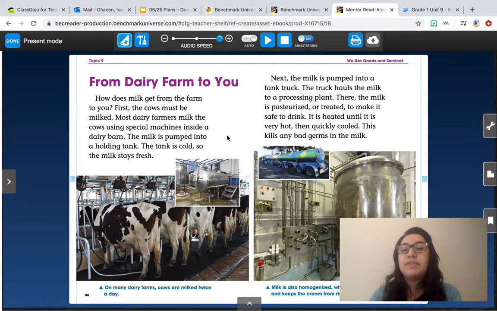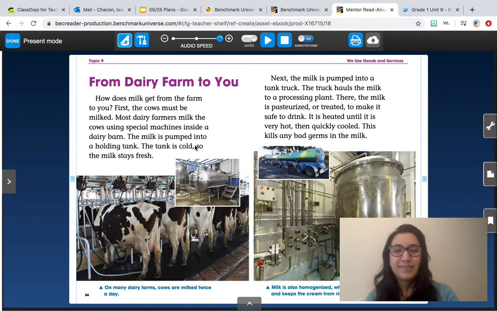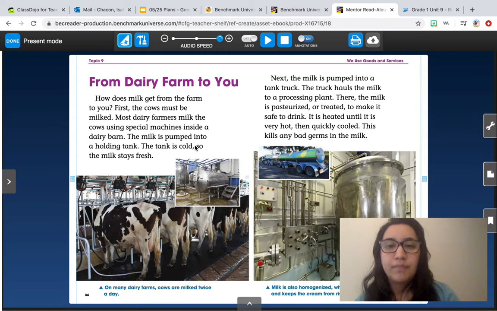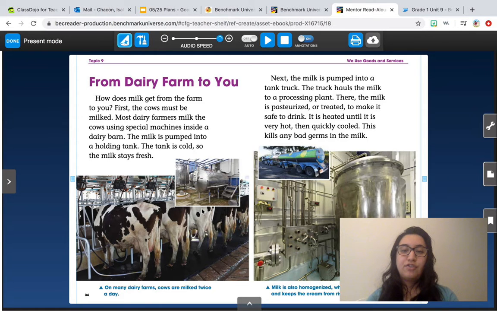The milk is pumped into a holding tank. So here's the holding tank right there, that big cylinder. The tank is cold so the milk stays fresh. Nobody likes hot milk. Everybody likes nice cold milk. Next, the milk is pumped into a tank truck. The truck hauls the milk to a processing plant. So here's the truck, and it's keeping the milk nice and cold.